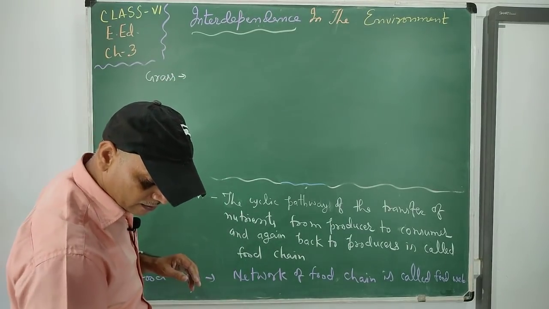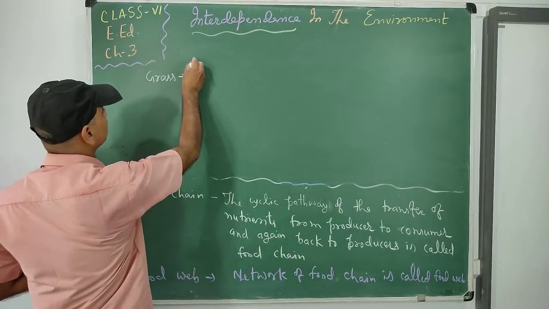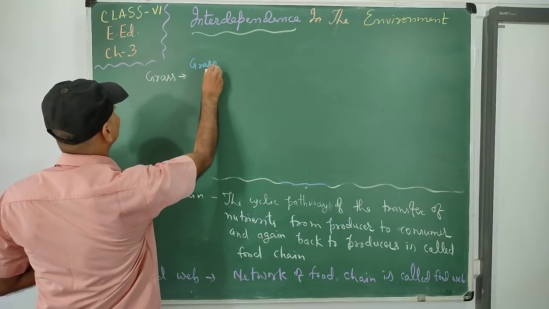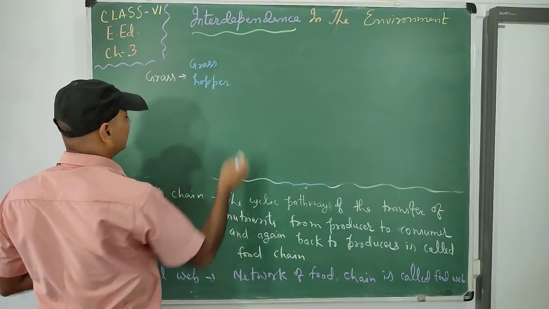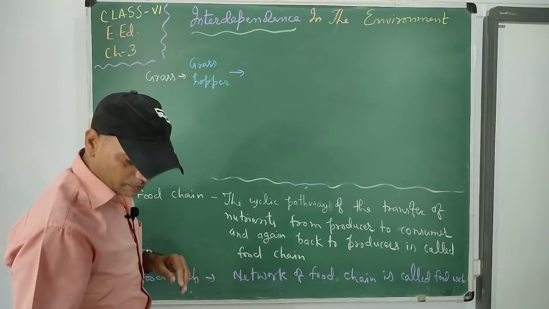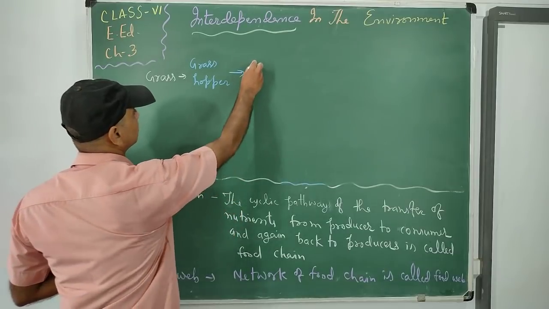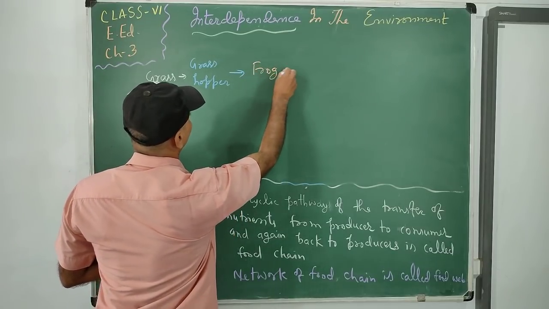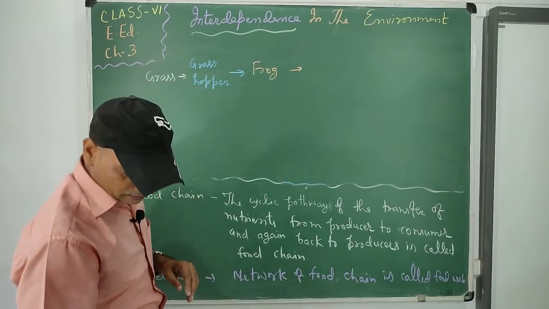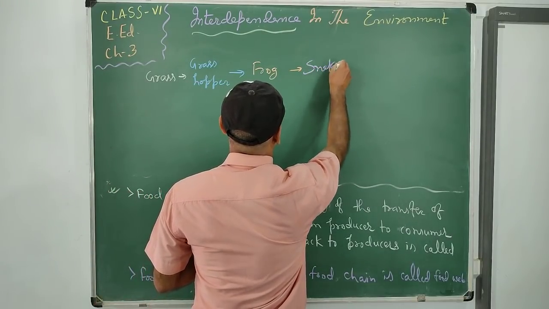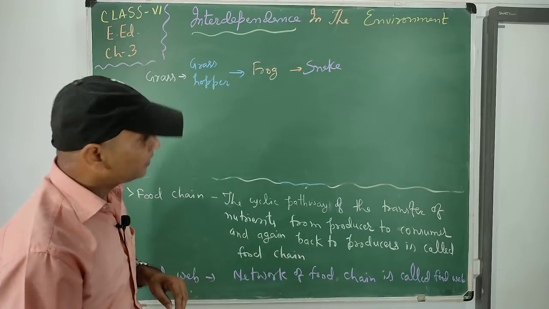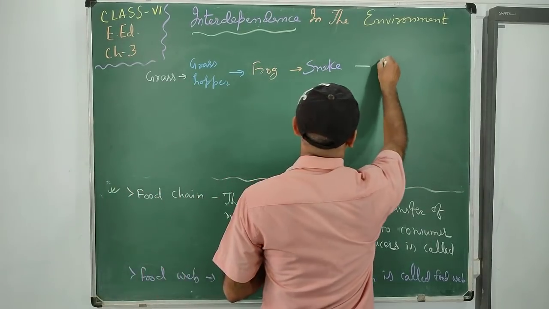Grass is eaten by grasshopper, an insect. Grasshopper is eaten by frog. Frog is eaten by snake, and snake is eaten by hawk.